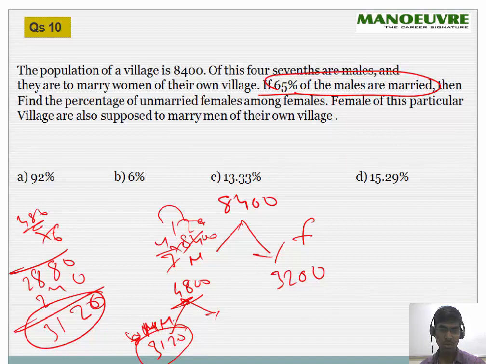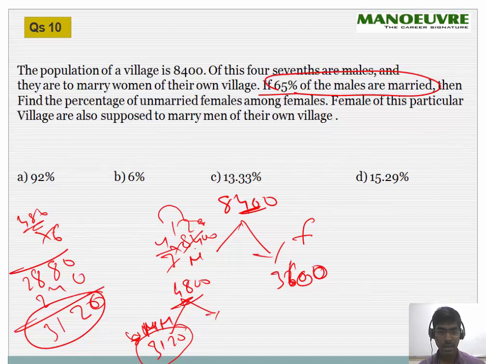Okay, so this is 4800, no? So the female has to be 3600. Okay, okay, fine.